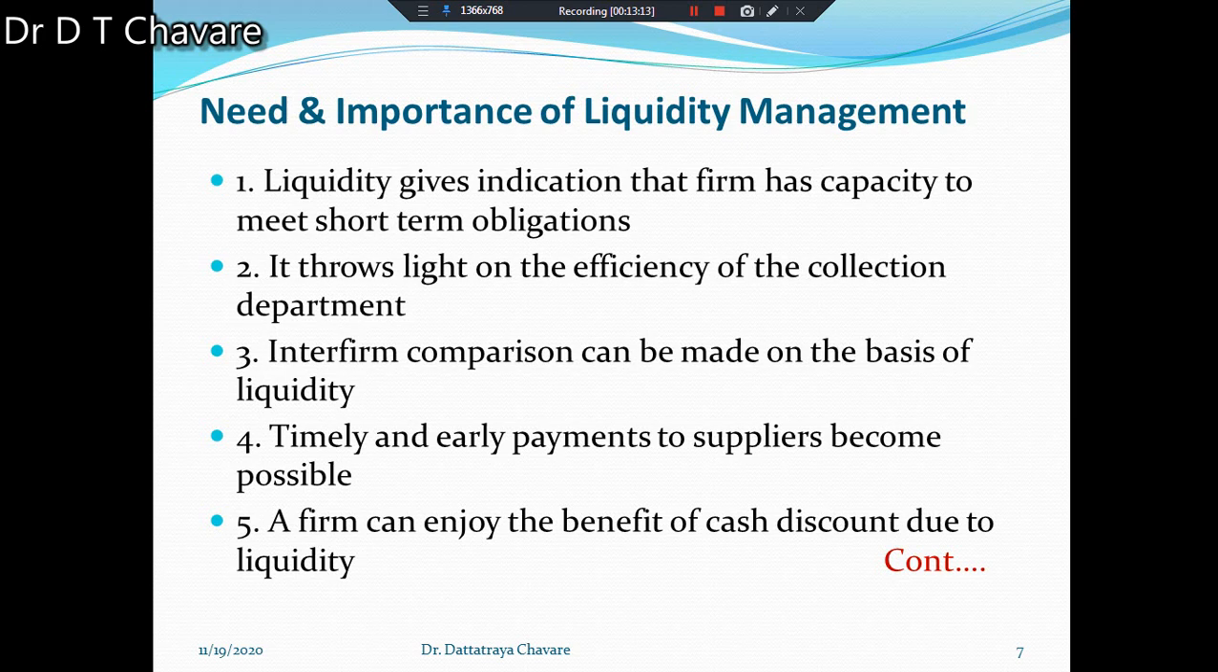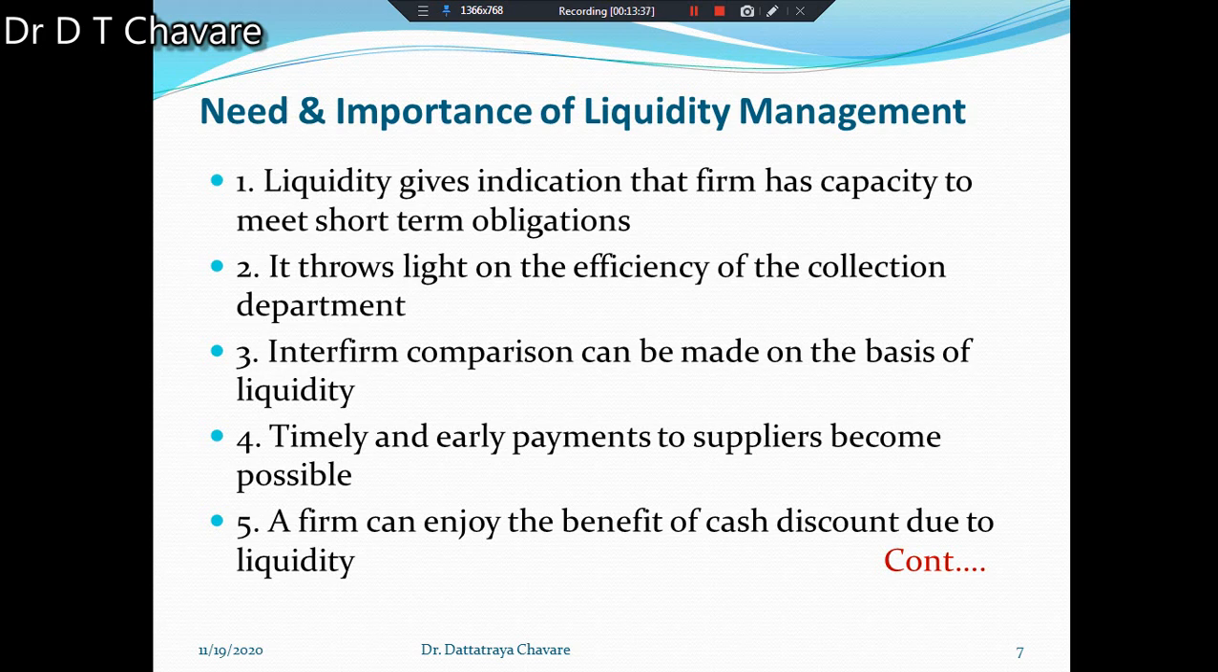Another need and importance we have to understand is that it throws light on the efficiency of the collection department. With the help of liquidity and liquidity management, we can understand how the collection department is working, whether that department is working efficiently or not.